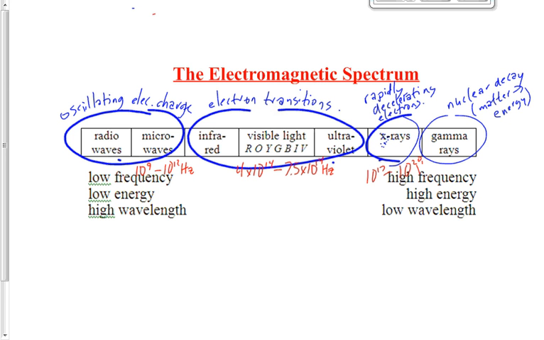So if I give you a type of EMR, a mysterious type of EMR. You can't see it, not visible light. It has a frequency of 6.5 times 10 to the 4 hertz. What kind of EMR is it? Radio waves. I give you one that has a frequency of 9.3 times 10 to the 18 hertz. What is it? X-rays. I give you one that has 5.5 times 10 to the 23 hertz. What is it? Good.